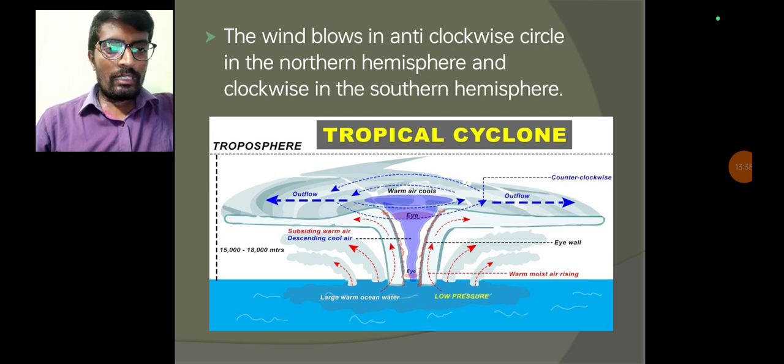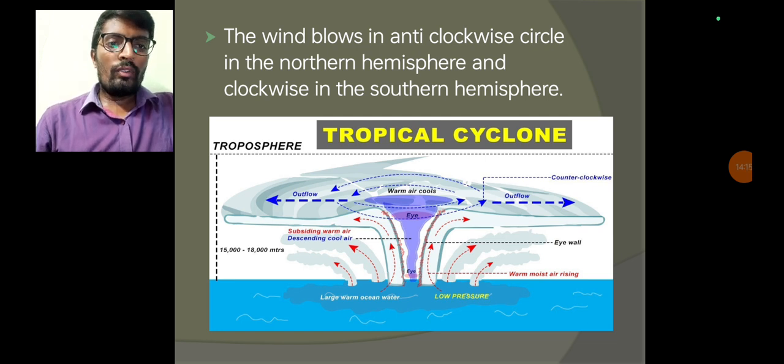For example, the blue color represents the ocean. The ocean water evaporates in the form of water vapor, which reaches high altitudes, and that air is converted into warm air. That warm air, when it reaches high altitudes, is converted into cool air. That cool air reaches the ground surface. That warm air rises from the eye of the cyclone.